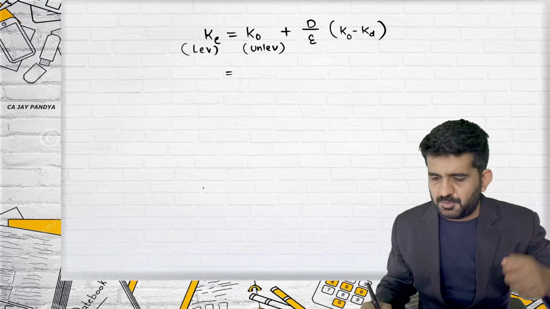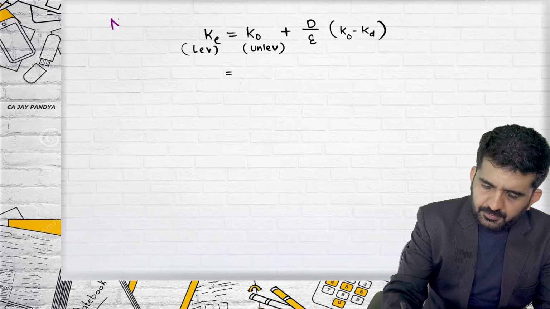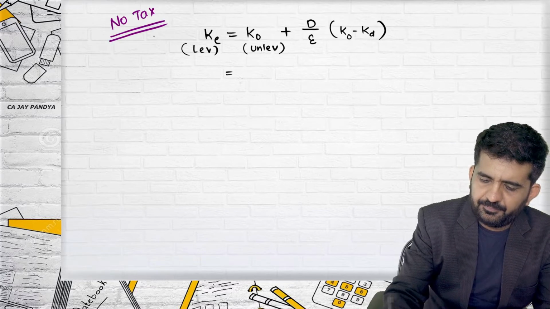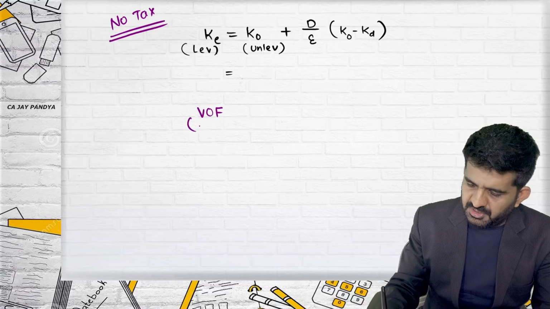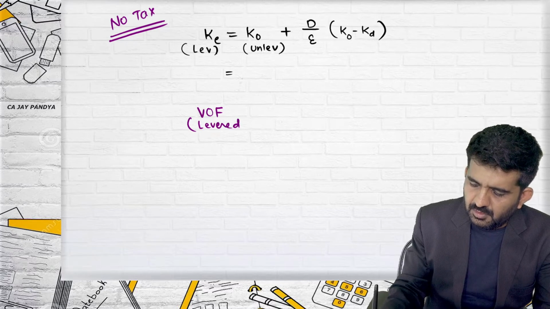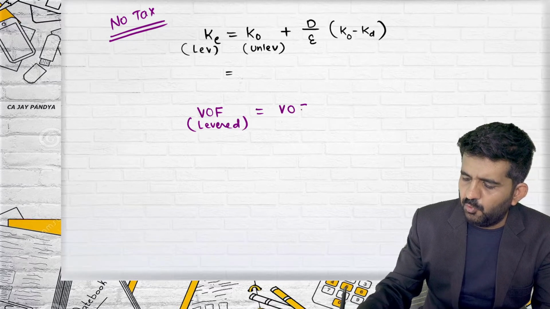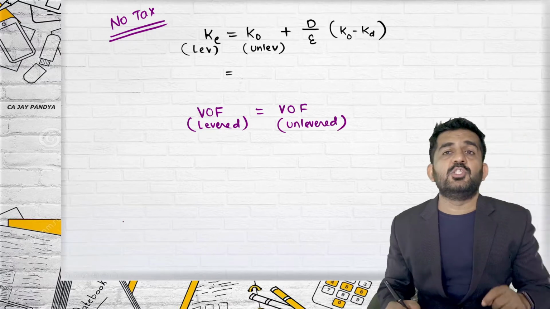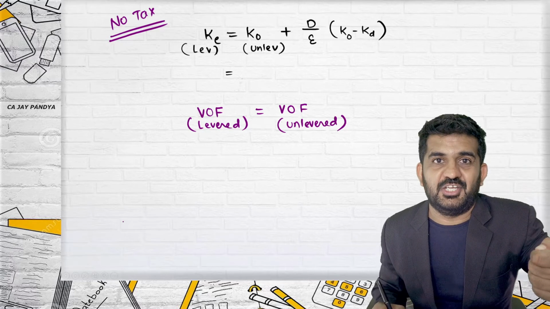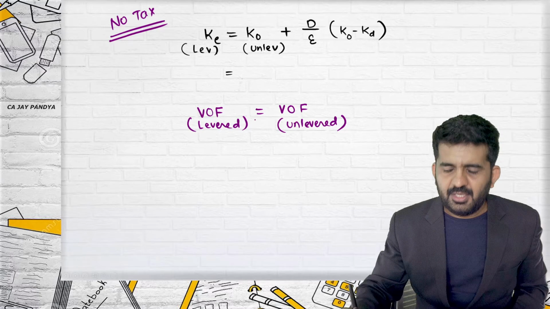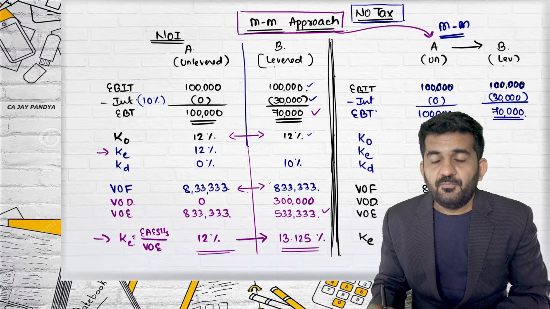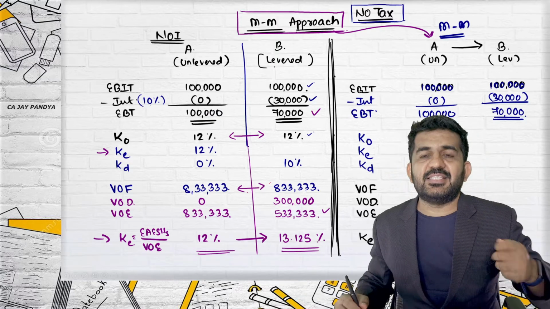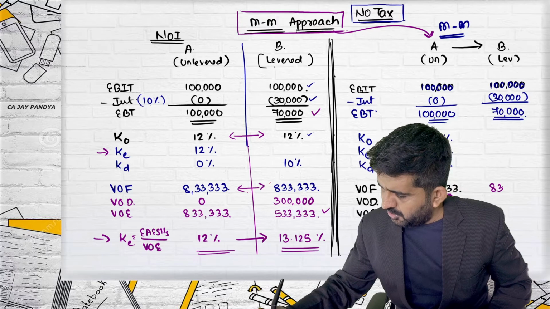Let us first understand the second formula for MM, which says value of a levered firm is equal to value of an unlevered firm. This happens only when there is no taxation. When there is no taxation, this will happen. So, can I take value of levered firm as the same? Because otherwise both are same.